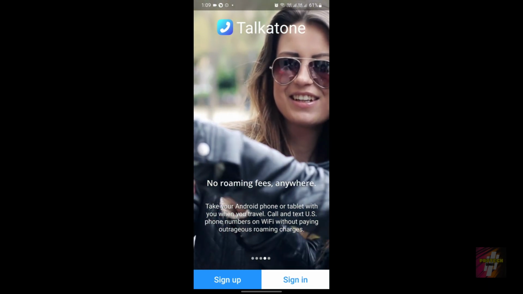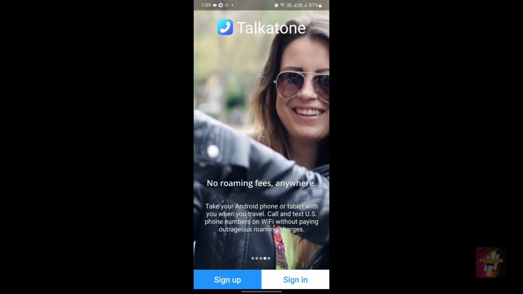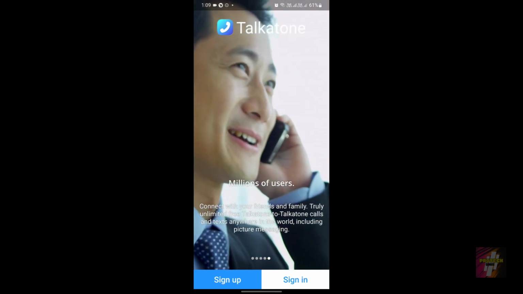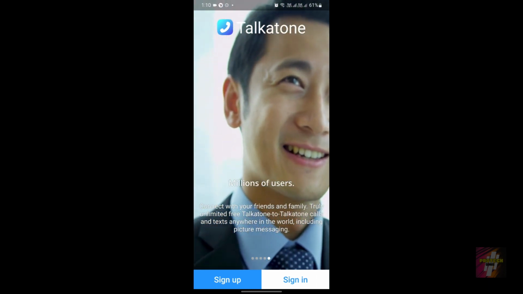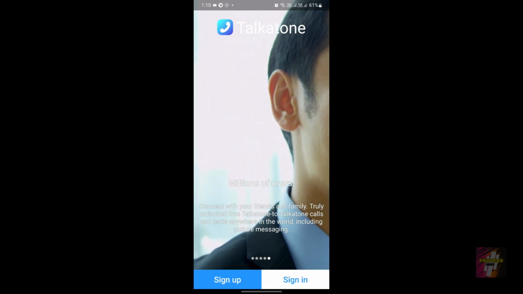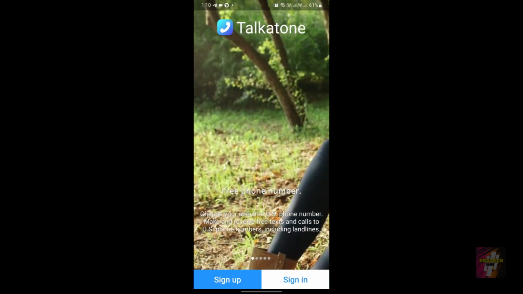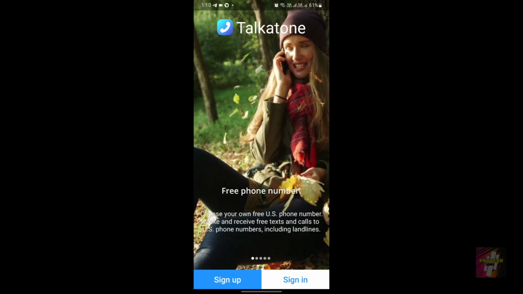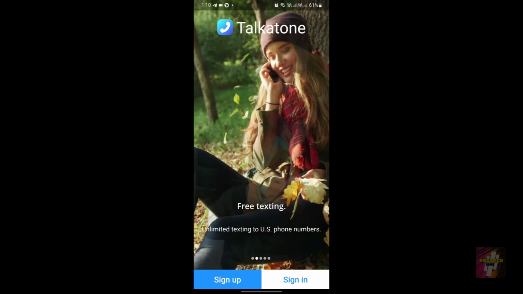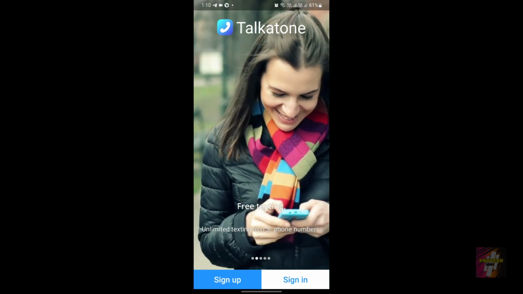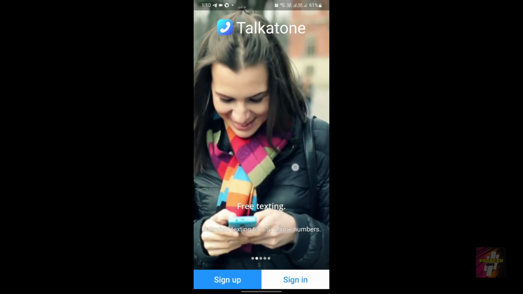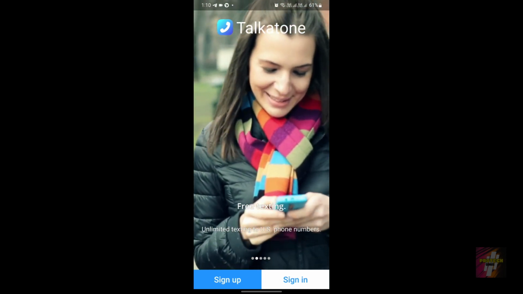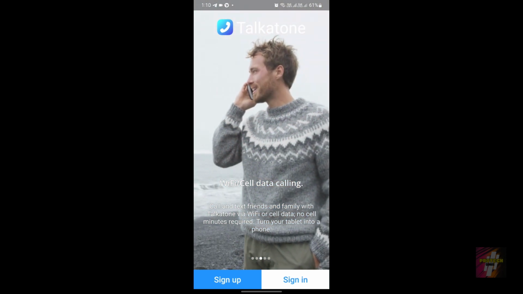The reason why is that Talkatone is a much better application than the stupid Second Line application. I know I'm being harsh, but that application is really the worst. I hope you guys do not use it. If you want to try the Second Line application, just use the Texno application. It's from the same corporation and it has the same features with fewer bugs, and the problems in Texno are more easily solvable compared to the Second Line application.